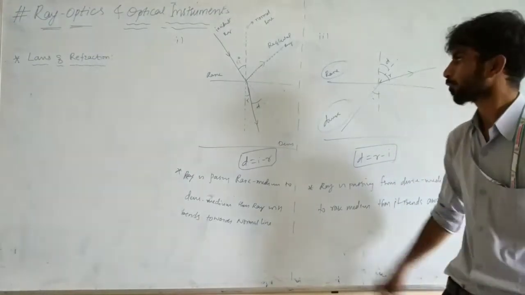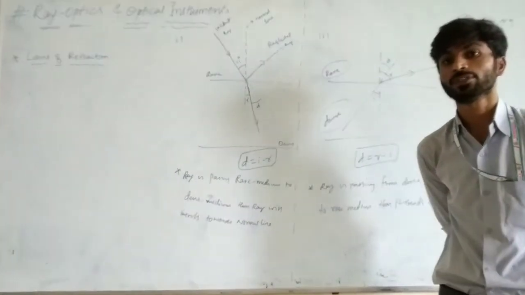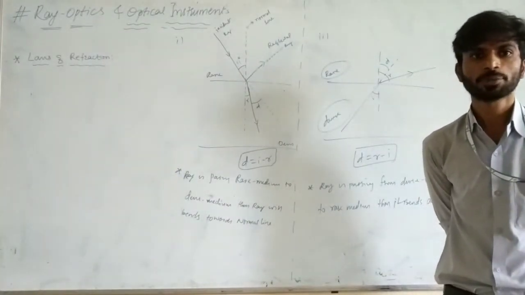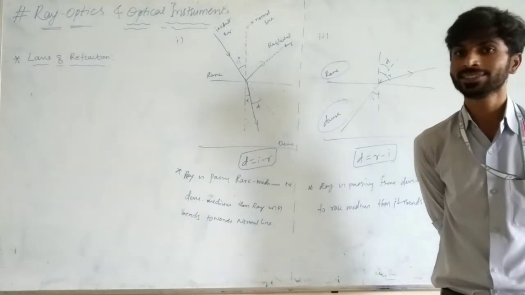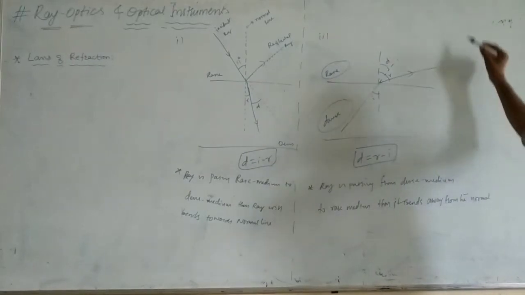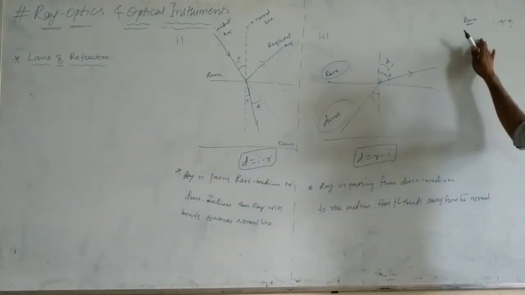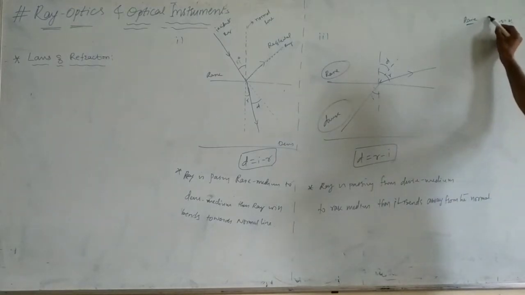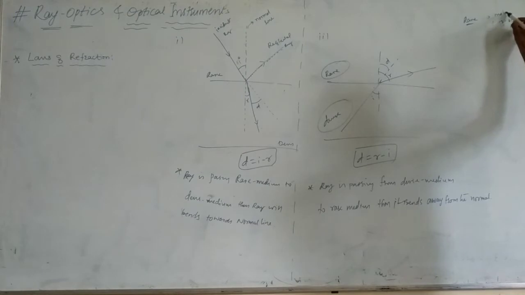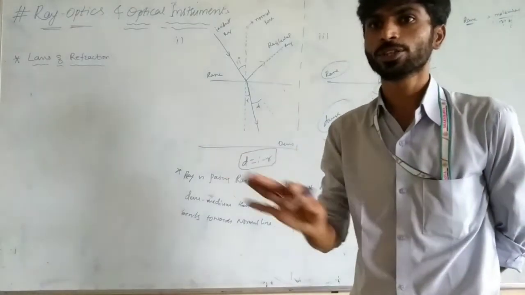Okay. The upper one we are calling rarer medium and the lower one we are calling denser medium. Why? There should be a reason, and that reason is nothing but this. Listen carefully. In rarer medium, the molecules are loosely bonded. In air, it is loosely bonded.